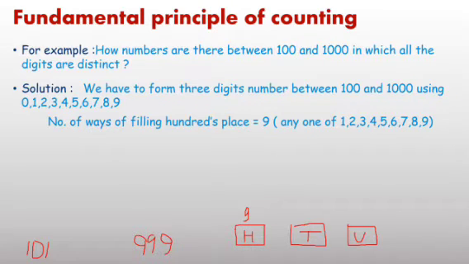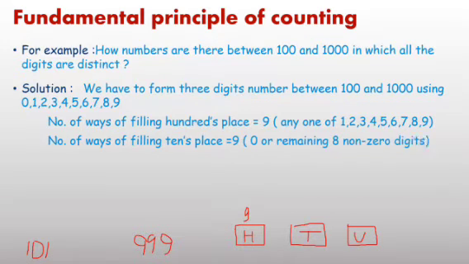Now, second place, tens place. Here we can put any number. But one problem is here, already one number I have written here, one of 1 to 9. Any one digit I have written here. It implies how many digits remain? 8 non-zero digits and 1 zero. Again, how many options do you have here? Total 9 options. Any one of these 9 digits at tens place.